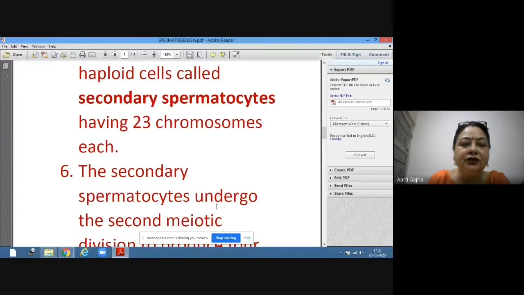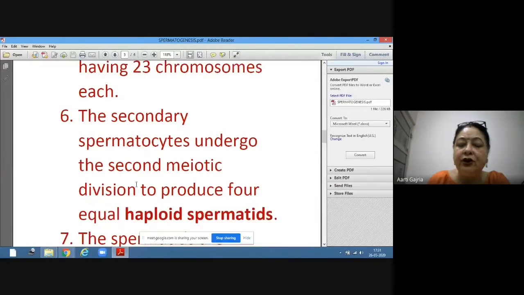So on the whole, one parent cell is giving rise to 4 daughter cells in meiosis cell division. So the secondary spermatocytes undergo second meiotic division and they will produce 4 equal haploid.